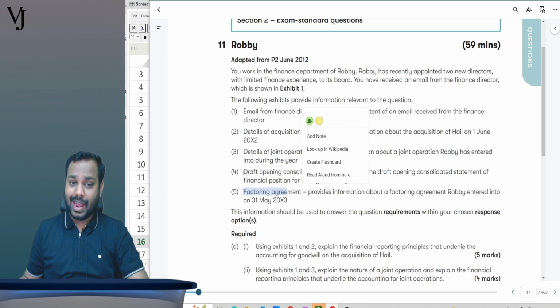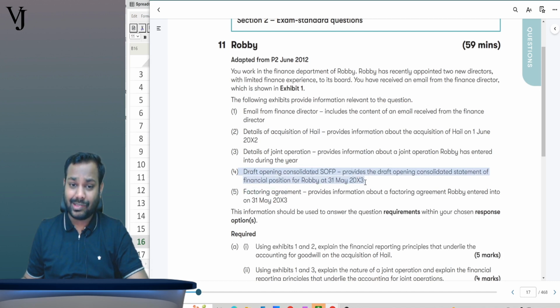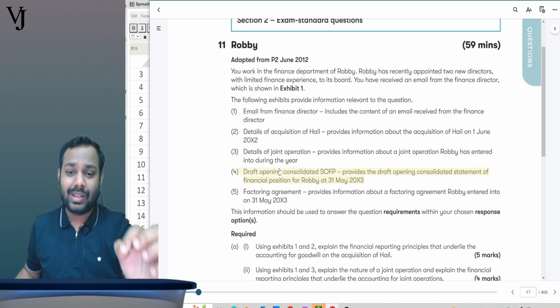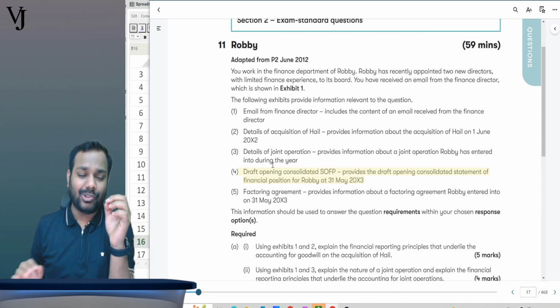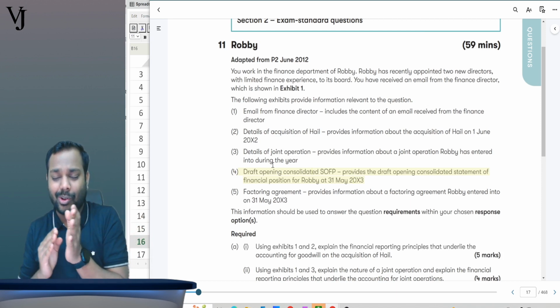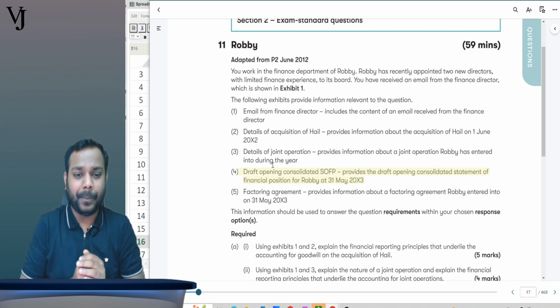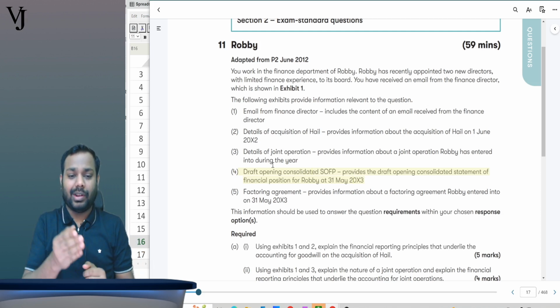Now see, exhibit number 4, this is the change. Draft opening console SOFP is given in the question, meaning thereby the question will ask you to prepare the final console SOFP and make the adjustments to the console SOFP. Okay, you have to do the adjustments. Now let's come to the requirement.